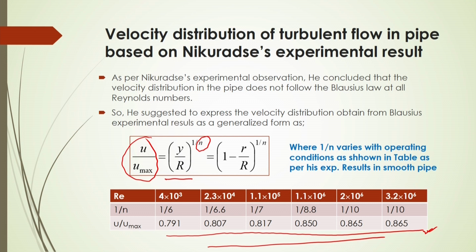Because of this 1 by n value, u by u max will change. So it may not be only 1 by 7. For 1 by 7 we get 0.817, whereas for other values it changes from 0.817 to 0.791, 0.806 and so on. So u by u max changes with respect to the value of n.